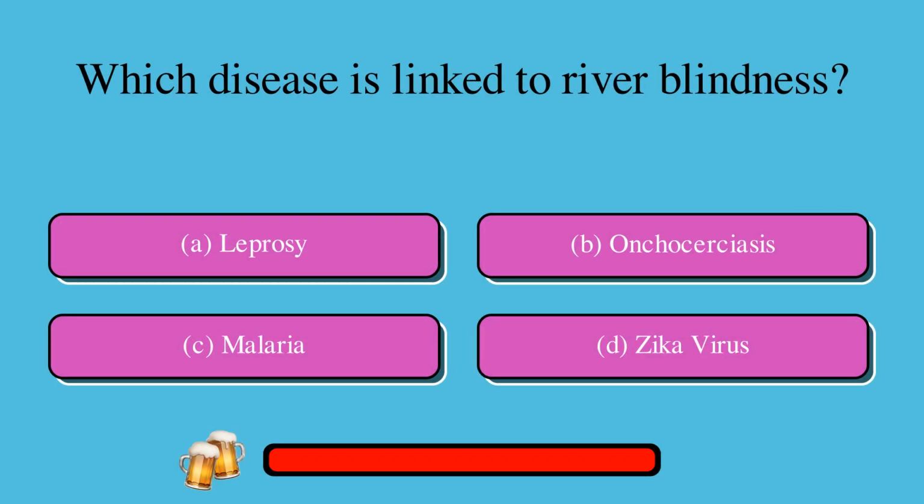Which disease is linked to river blindness? A. Leprosy, or B. Onchocerciasis, or C. Malaria, or D. Zika virus? The correct answer is B. Onchocerciasis.